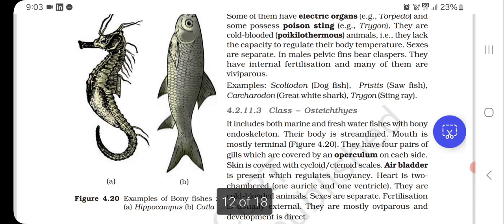So here are some examples of bony fishes. The first one is Hippocampus, also known as seahorse. The other one is Catla.